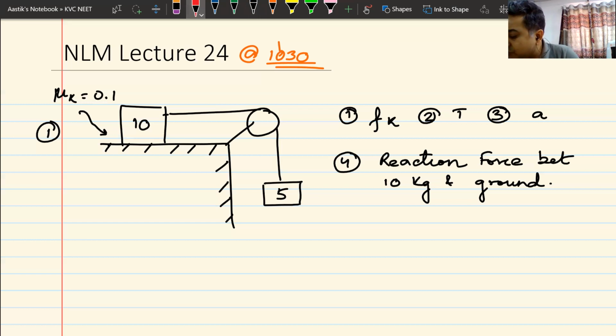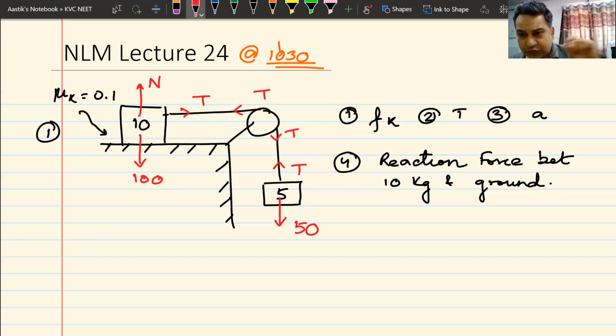How are we supposed to do this? The first thing that we got to do is draw the free body diagram. So this is 50 newtons downwards, tension T upwards. On the pulley, tension is like this, like this. Then on the block, tension is like this, 100 newton weight downwards, normal reaction N upwards. You come up till this point.